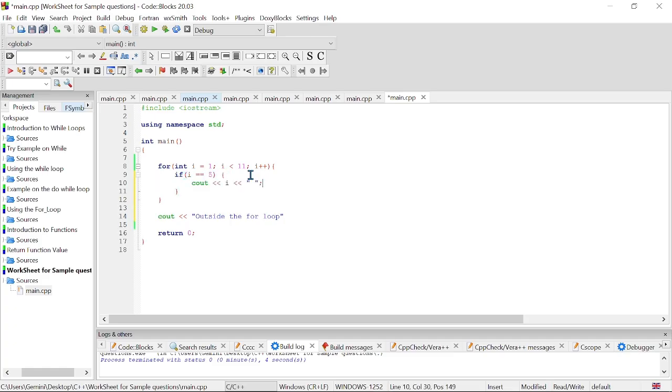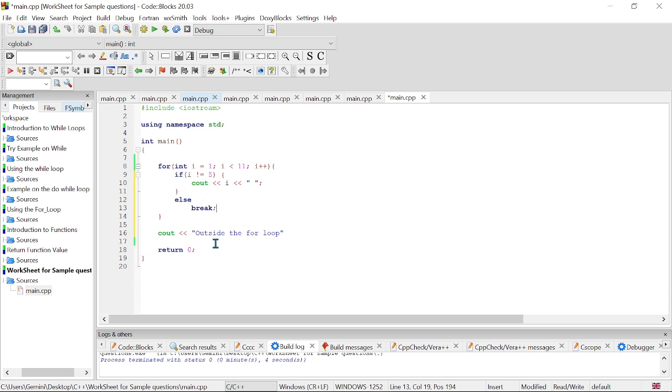Then we can break out of this particular loop. Or let's say we should instead use if i is not equal to 5, we are going to print out the value. All right, else that means if it is 5, we are going to break out of this for loop.